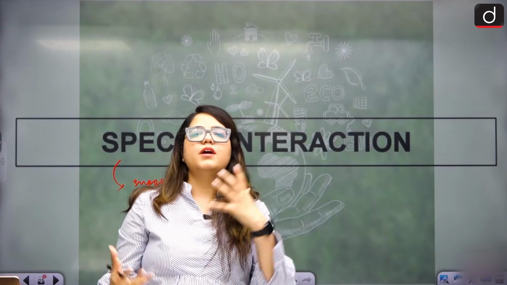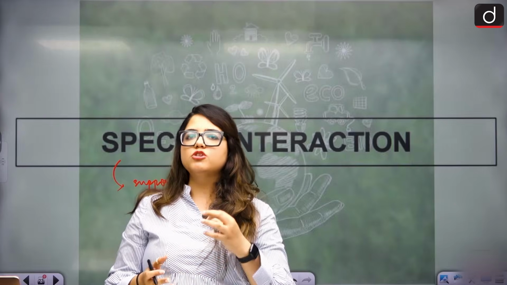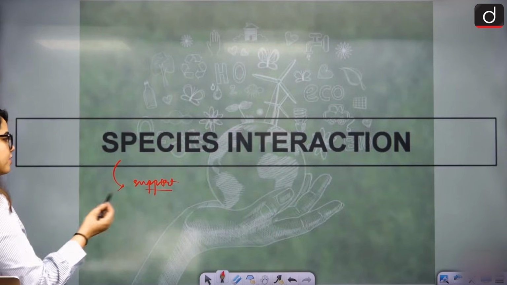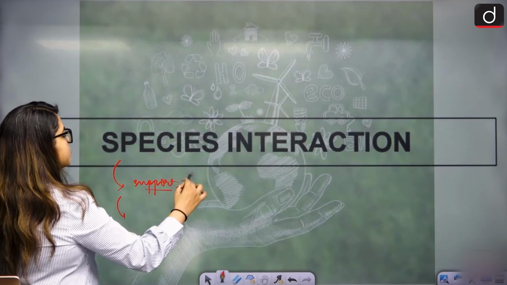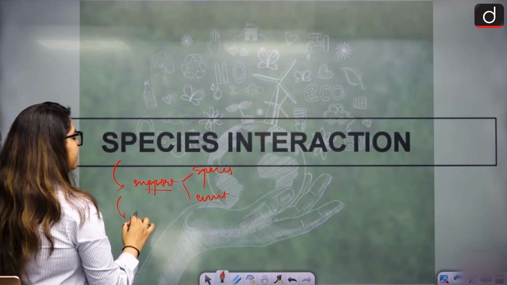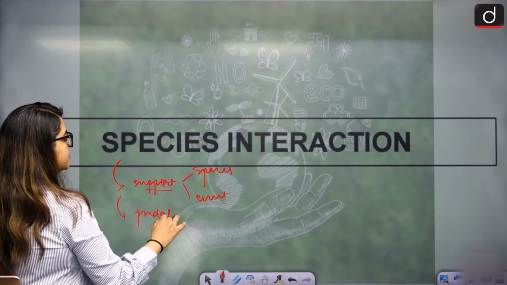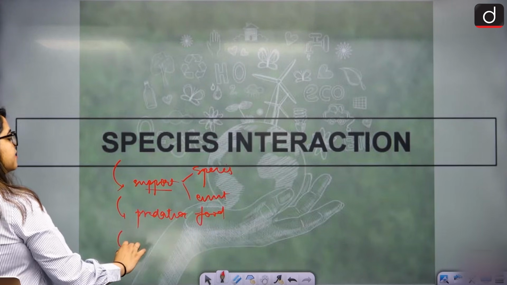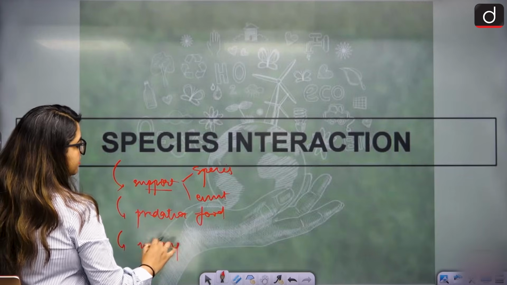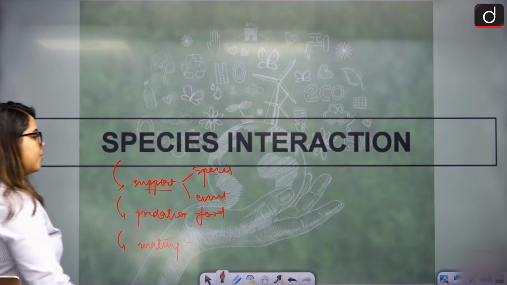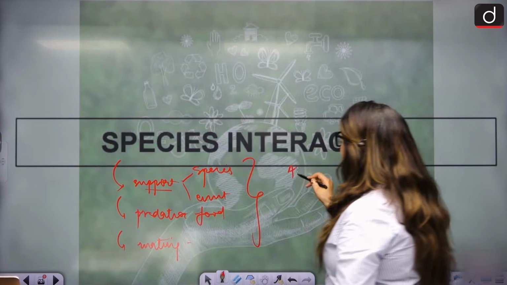Similarly, species or environment also interacts. Species also have a message. Either they are trying to support other species, or they are trying to support the environment or species, or they are a predator trying to find food. Okay, that's why they are interacting. Maybe they are mating, right? So, population. In all these manners, what happens is sometimes all of them benefit,